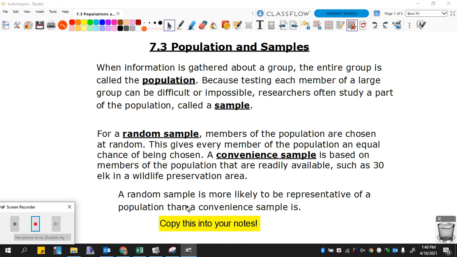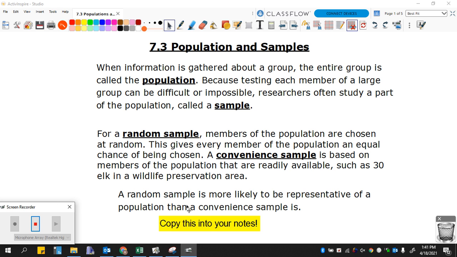A convenience sample is based on testing the members of the population that are conveniently or readily available. Say you're testing elk for a disease, and you just test the elk in a wildlife preservation area because they're readily available and easy to get to. That is not as representative of a population as a random sample would be.